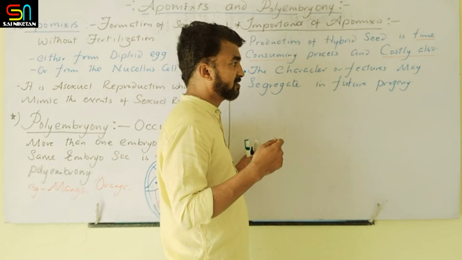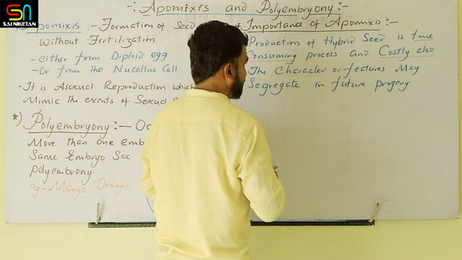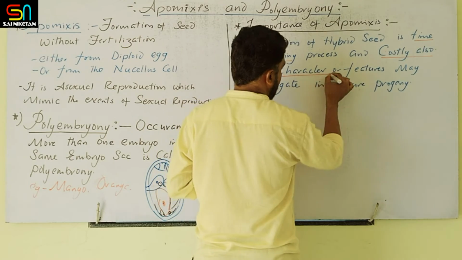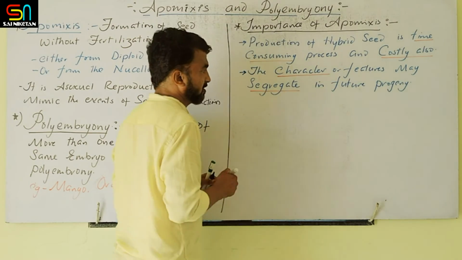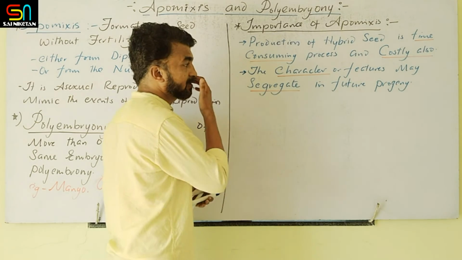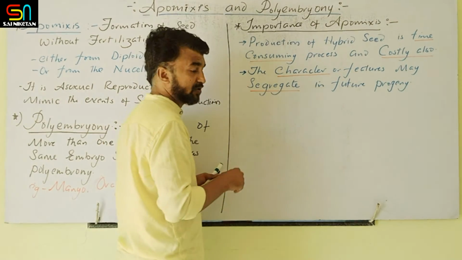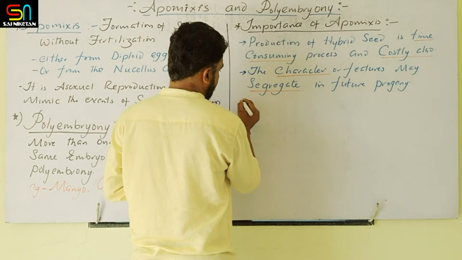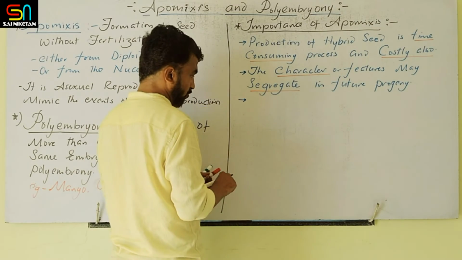If you use hybrid seeds, in some cases characters may segregate. They will not remain together. They segregate and move to the next generation, so the future generation is not similar. That's why research is going on.